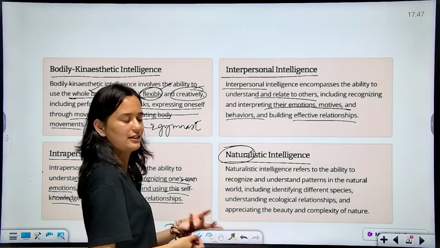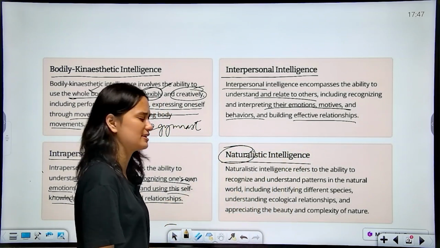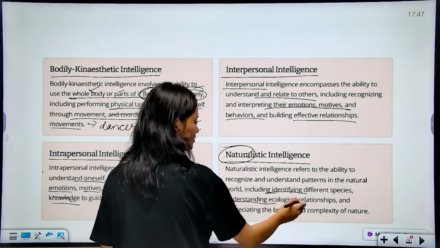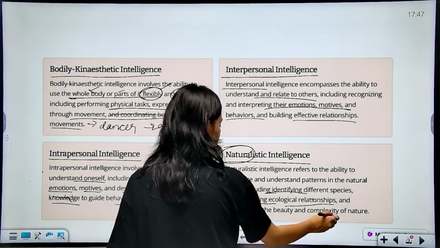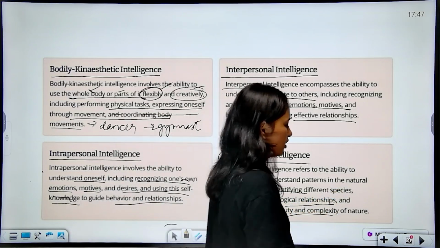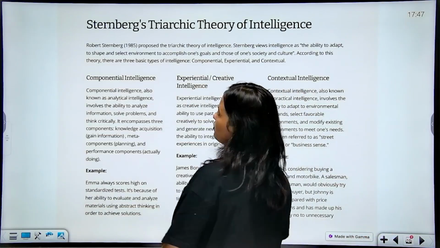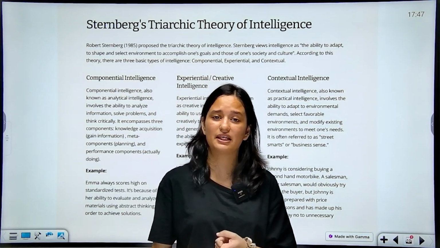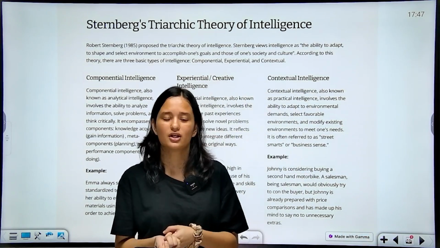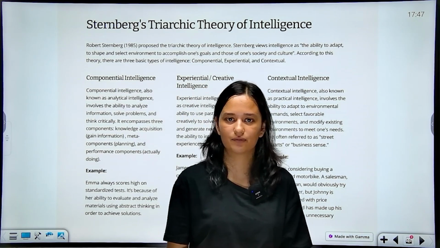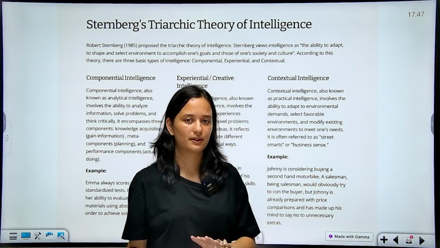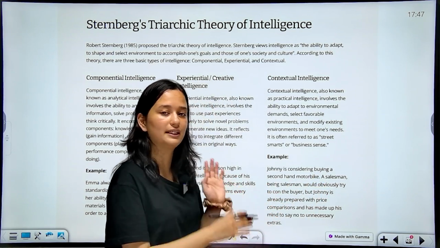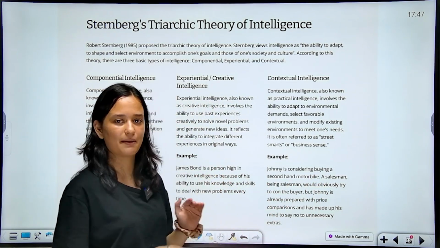Natural basically relates to nature, how well you are able to understand, how well you are able to identify different species, understanding ecological relationships, and appreciating the beauty and complexity of nature. So that was that theory. The theories are a very important part in psychology. So if you want to excel in your class 12 board examination, you need to learn the entire theory step by step.